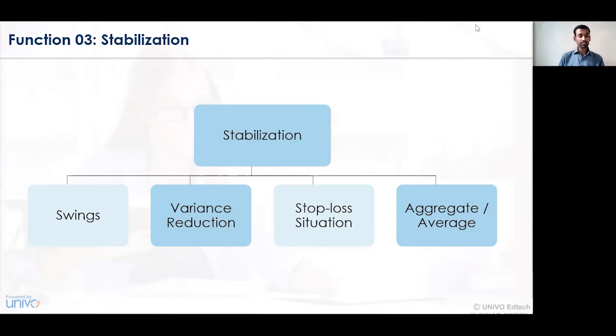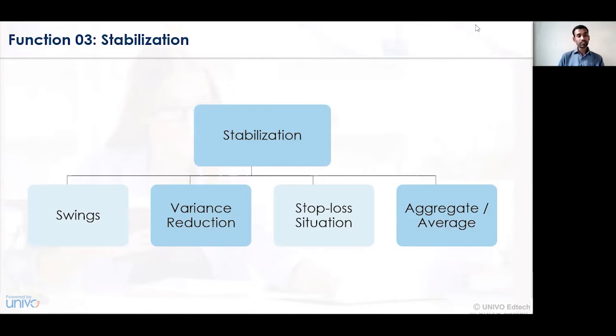Depending on the change in the market situation, we have to identify what actual loss has been incurred and whether the loss is at an increasing stage or a decreasing stage. Depending on the swings, that is ups and downs in the market, the stabilization policy is adopted and accordingly the loss is compensated to the individual, that is the insured person and the insurance company.